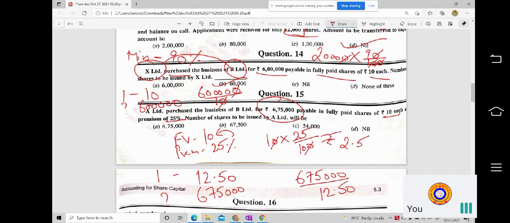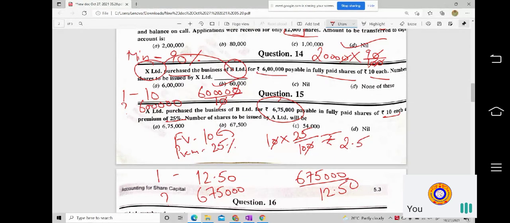Cancel out the common zeros and go ahead, or you can remove the decimals by multiplying the numerator and the denominator by 100, because there are two decimals. That makes it easy to calculate.